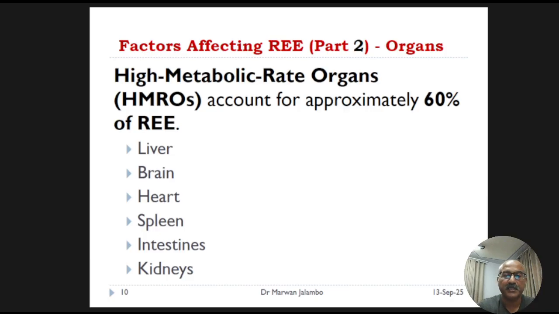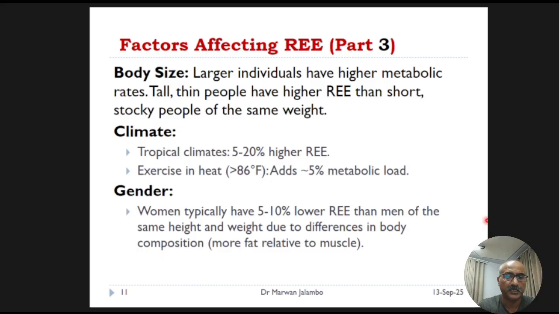This helps explain why two people of the same weight, age, and height can have different resting energy expenditure. Small variations in the size of these organs can have significant metabolic impacts. Beyond our internal composition, other physical characteristics like body size, climate, and gender also influence the resting energy expenditure.